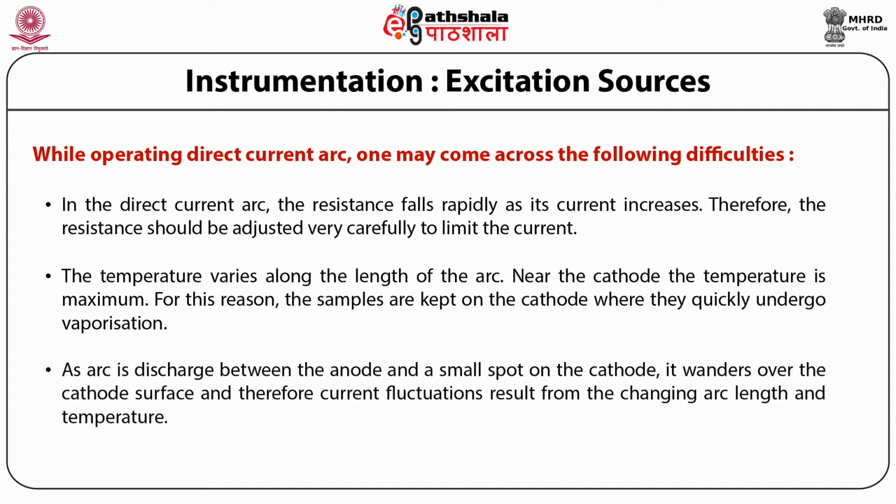As the arc is discharged between the anode and a small spot on the cathode, it wanders over the cathode surface, and therefore current fluctuations result from the changing arc length and temperature. Such arc wander results in fluctuations in emission intensities from moment to moment.